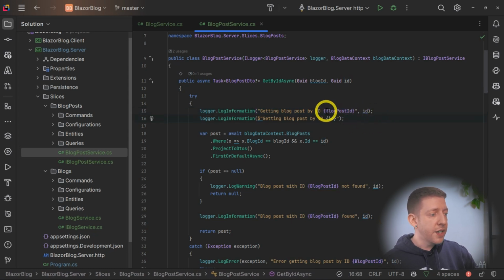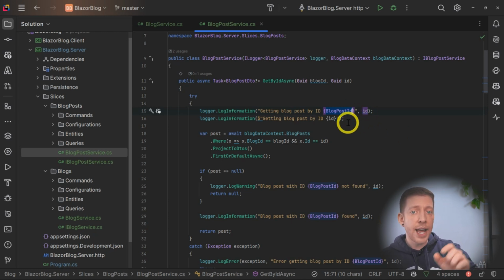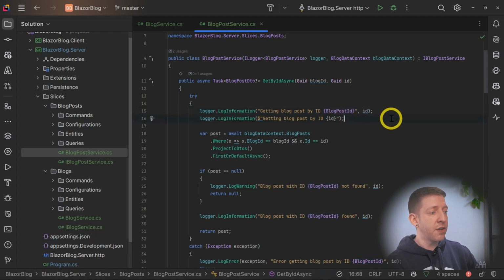Secondly, the first version with the template allows you to give a name to what that argument is. For example, I might have a log message with 3 or 4 parameters, and it allows me to say that this is the blog post ID, this might be the blog ID, this might be the user ID. And by giving it a name, which you can see Rider has highlighted in purple here, that gives that parameter a meaning.